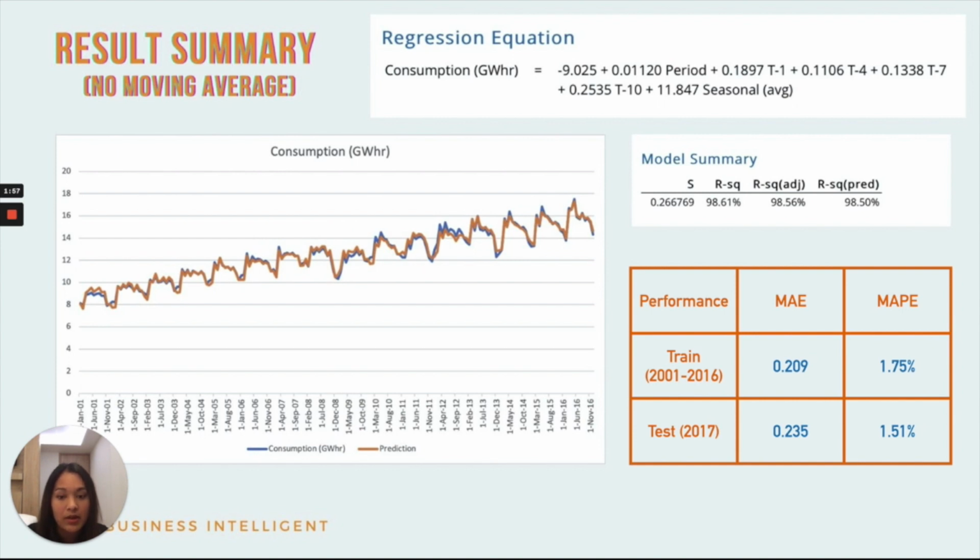For the performance of MAE and MAPE, MAE is the lower the better. If it is 0, the model predicts the Y value 100% accurately. MAPE is the percentage of the error. For the trend performance, MAE is equal to 0.320 and MAPE is equal to 2.59%.